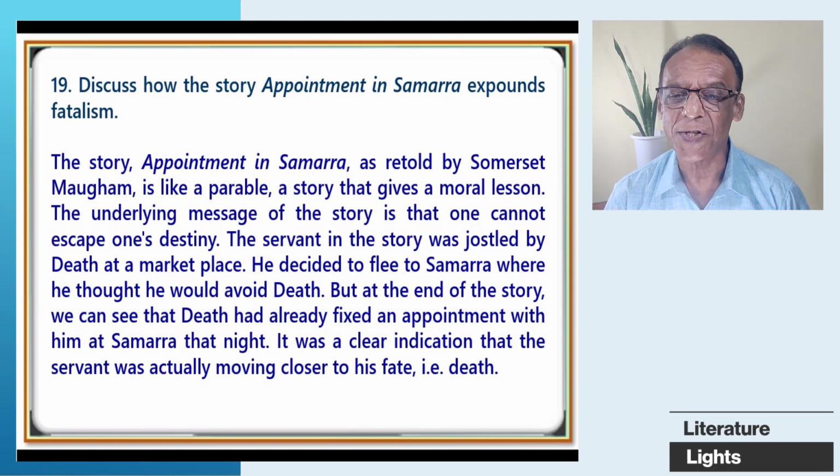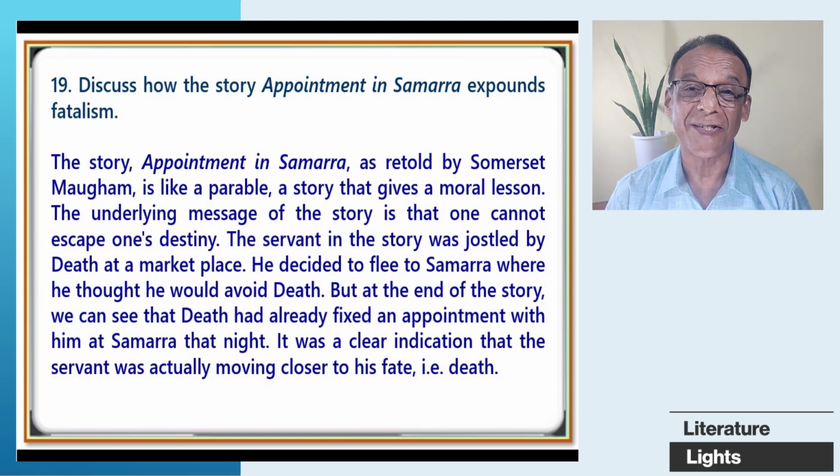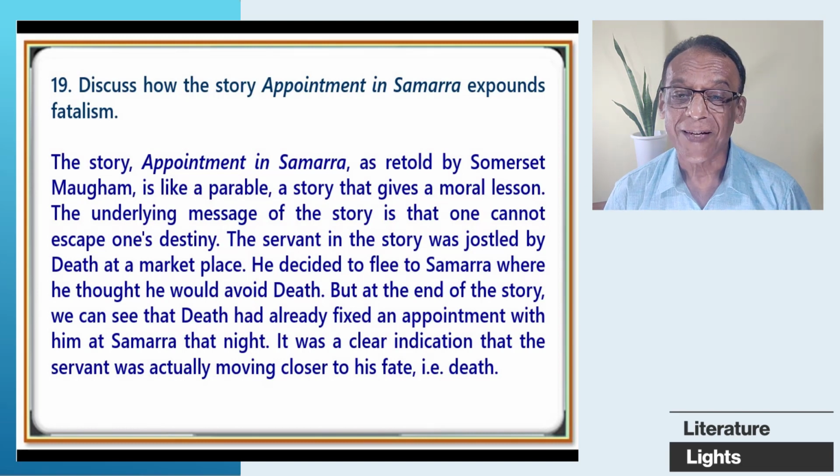The underlying message of the story is that one cannot escape one's destiny. The servant in the story was jostled by death at a marketplace. He decided to flee to Samarra, where he thought he would avoid death. But at the end of the story, we can see that death had already fixed an appointment with him at Samarra that night.